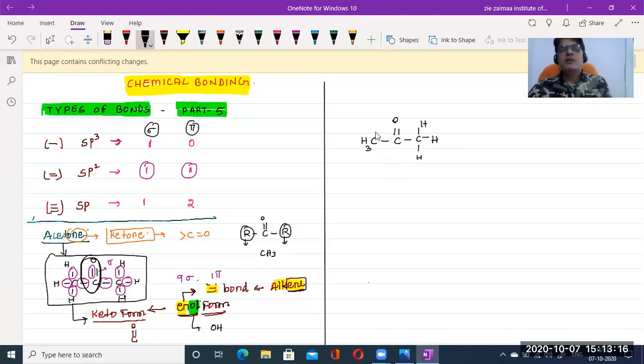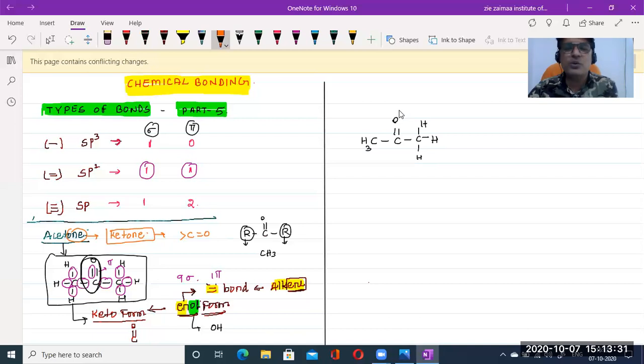Always the electrons are transferred from low electronegativity to high electronegativity. Comparing hydrogen, carbon and oxygen, oxygen is the most electronegative, we know that.